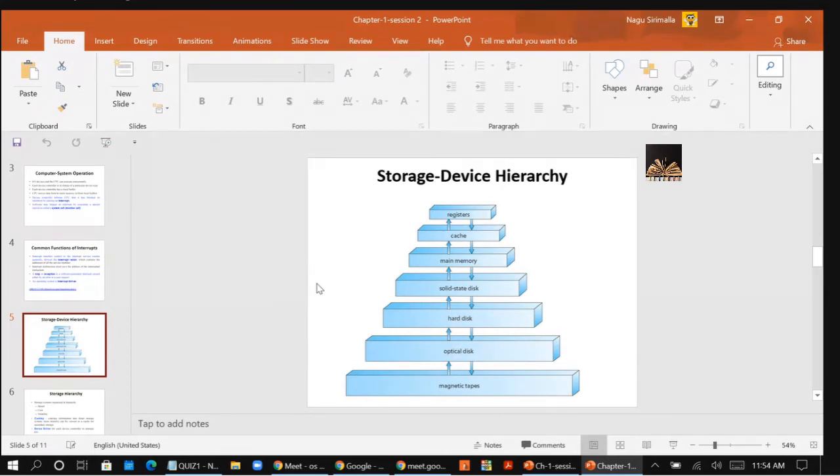Next, you have magnetic tape. Magnetic tapes are mainly used for audio and video recording. This can be seen with videographers, right? When they are recording videos, for storing the data they will be using small cassette-type things. They are called magnetic tapes.